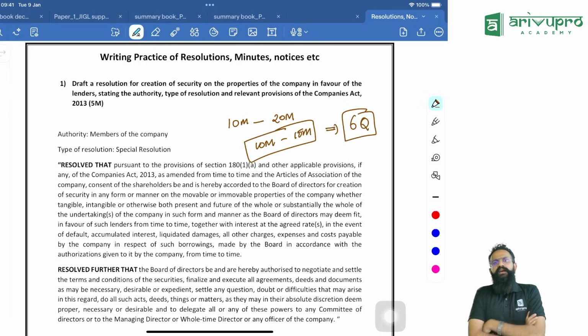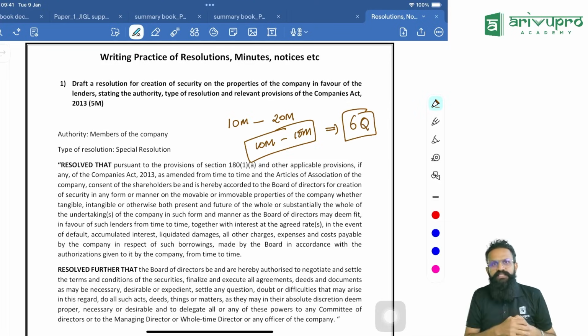Now, when I'm writing a resolution, first of all, what is the difference between a resolution and minutes? Is there any difference? Remember, a resolution is nothing but the decision that is to be passed in the meeting to do a particular activity. For example, if I want to shift a registered office address, what is the section and how do we do it, from which place to which place? That's the decision. That is called a resolution.